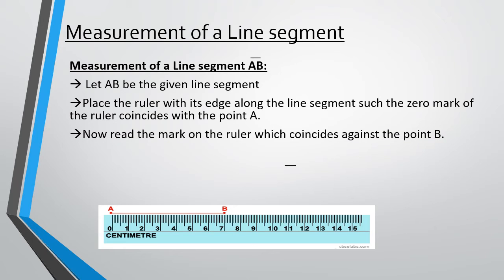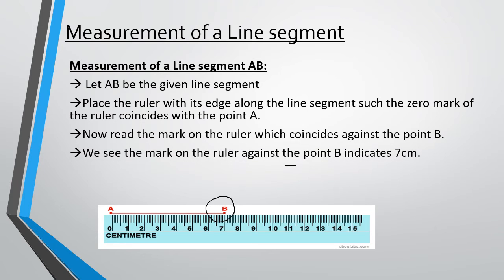Now, you need to read where exactly the point B coincides against the ruler. If you see very carefully, it coincides at 7 centimeter.